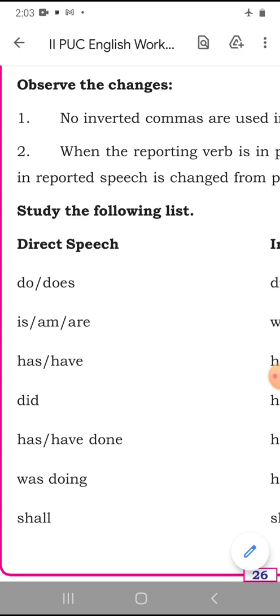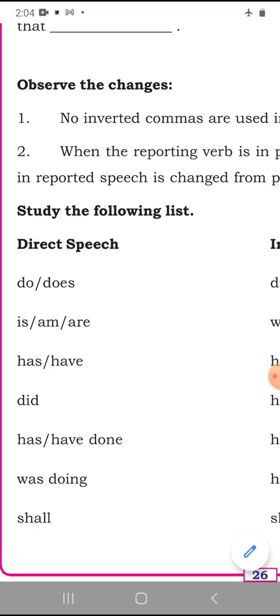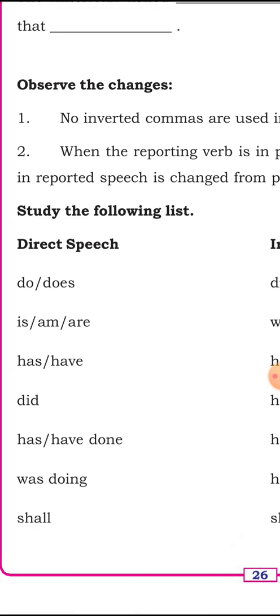When the reporting verb is in the past tense, which means in the direct speech you get a sentence usually with he said, or with a proper noun, Rama said, Rama asked, Rama questioned, etc. That is called the reporting verb.